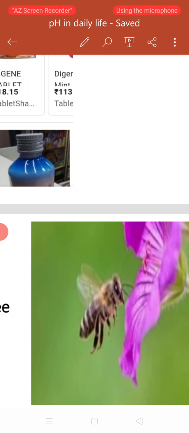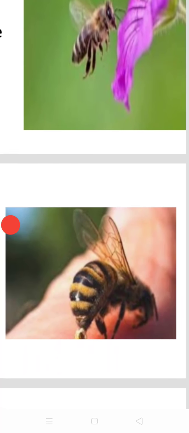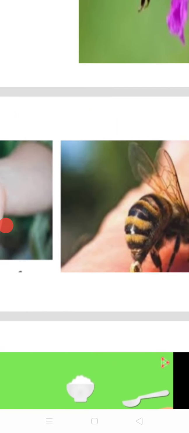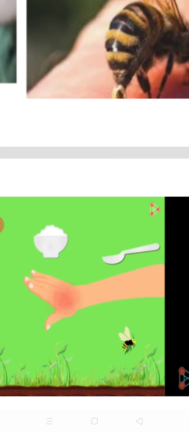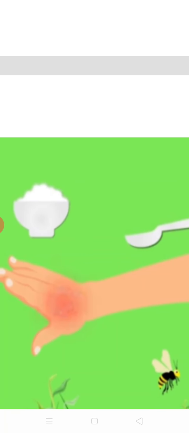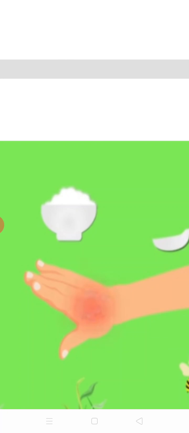When the sting of a honey bee or an ant stings or bites a person, an acid present in the honey bee or ant is ejected into the human being and this causes burning pain or itching. This type of red coloration and itching one will face. You can see that the hand is totally red when a honeybee or ant stings.